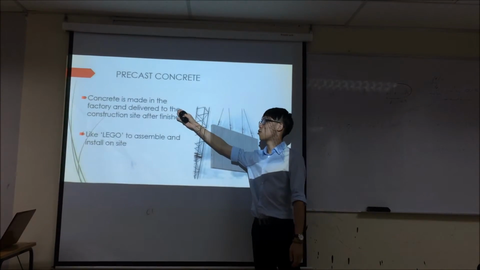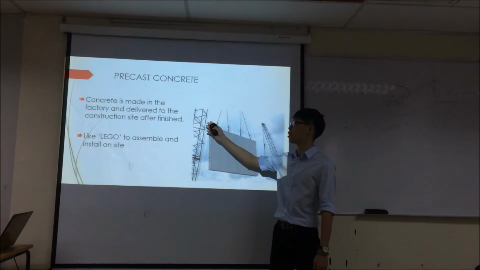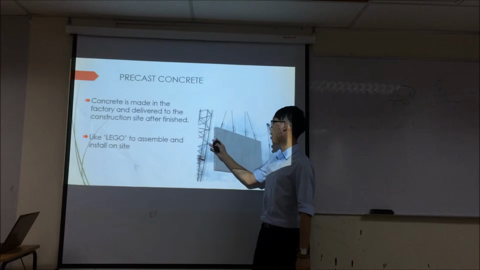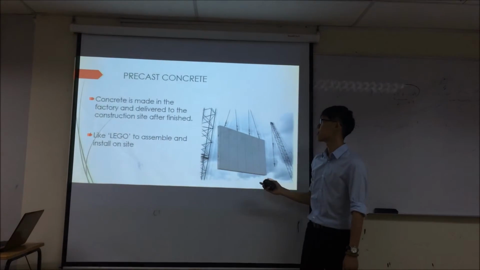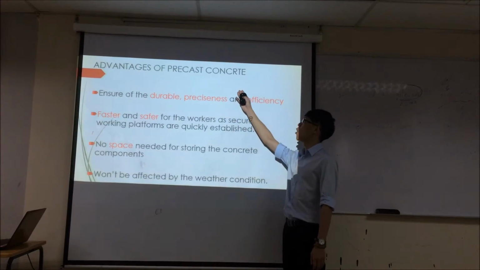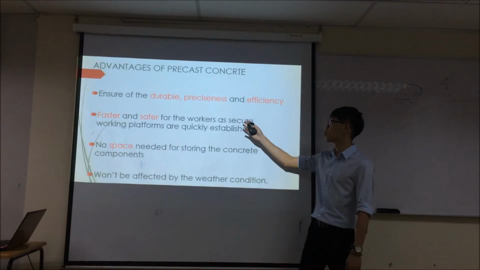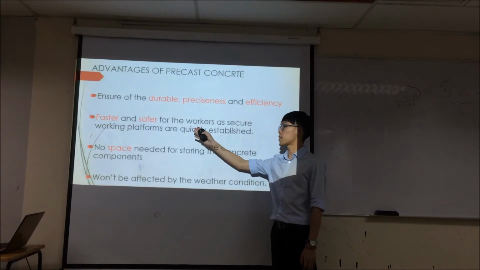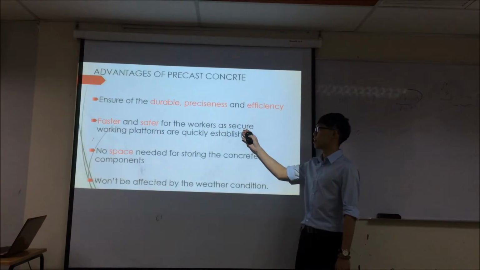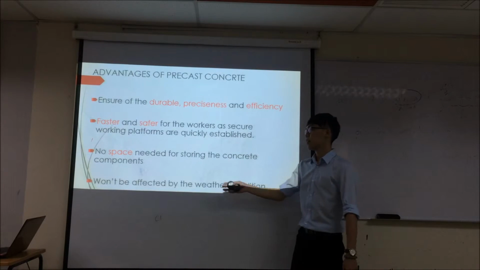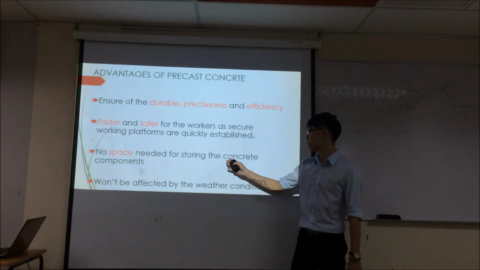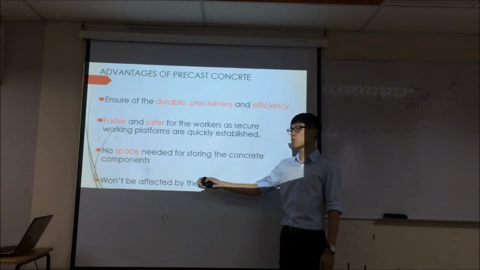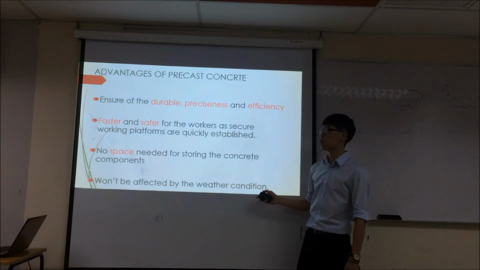Precast concrete. Precast concrete is made in the factory and delivered to the construction site after it is finished. It requires less labor to assemble and install the precast concrete on site. The advantages of precast concrete: it can ensure the durability, preciseness and efficiency of the concrete. It is also faster and safer for the workers and secures the working platform. There is no space needed for storing concrete components like aggregate, cement, and sand. It also won't be affected by the weather conditions.